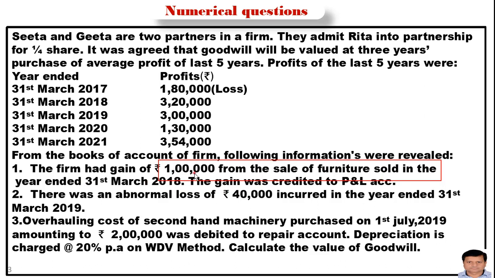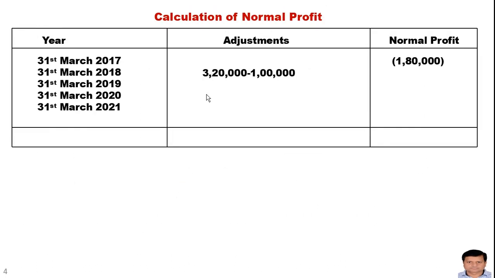So this is not the normal course of action. This has not happened due to the normal course of activity. That's why this gain has been deducted to find out the amount of normal profit. So the normal profit of 2018 will be 2,20,000.